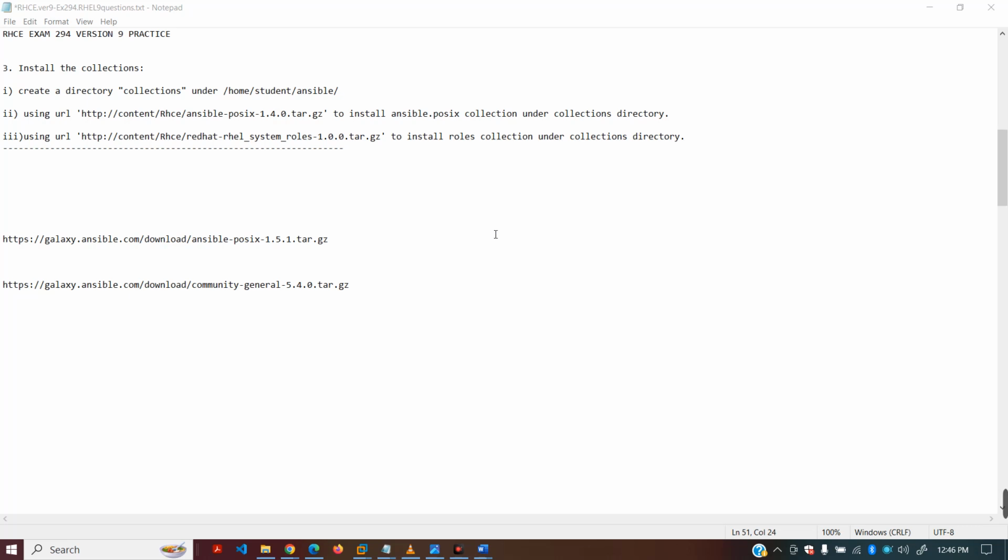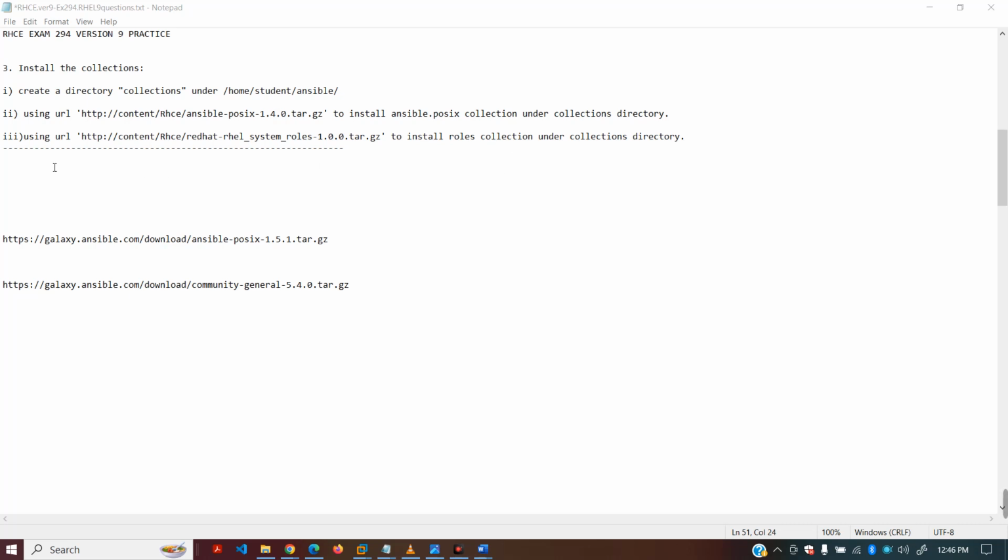Question number 3: install the collection. Create a directory collections under /home/student/ansible. This is our working directory, and under this directory we have to create this collections directory, okay? But in our case, we have already created mycollections. You have to use the same name which you will be given in the exam, and you will be given a URL to install the Ansible POSIX collection, the RHEL system roles collection, and community general.